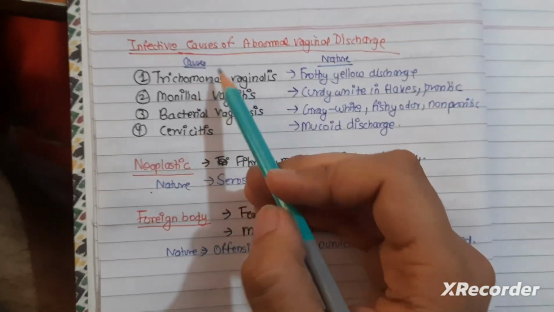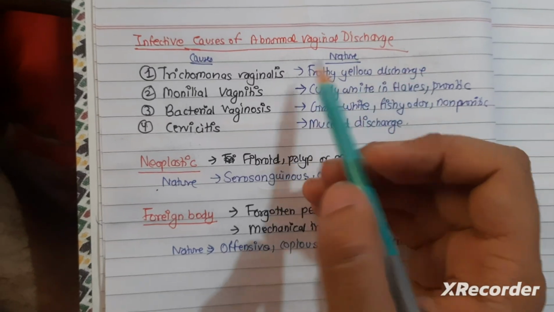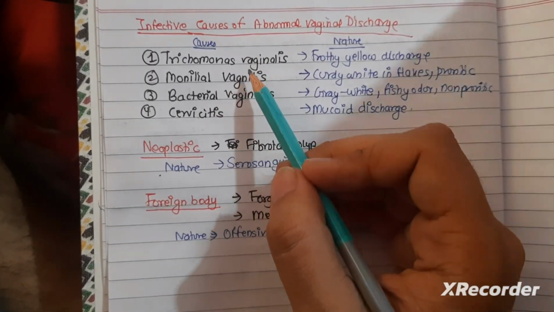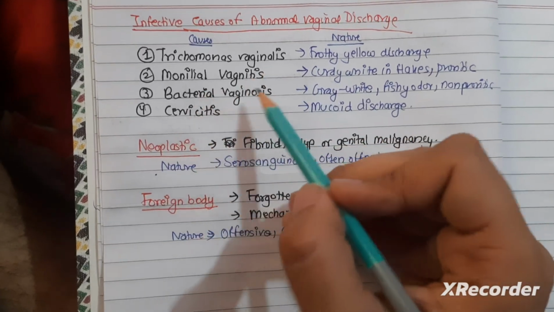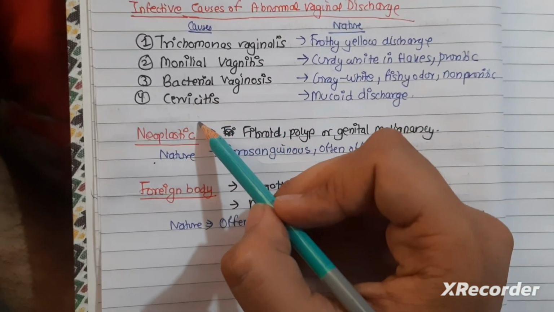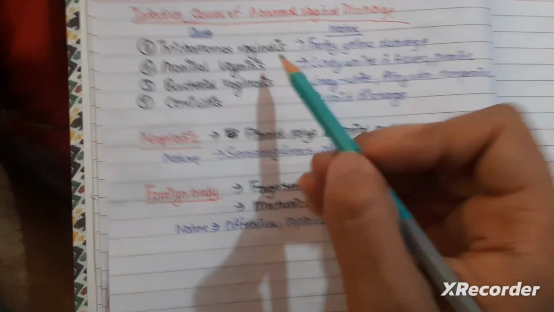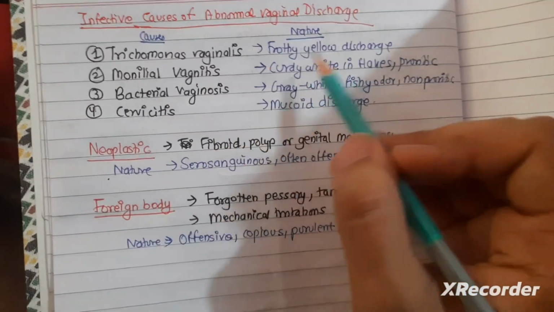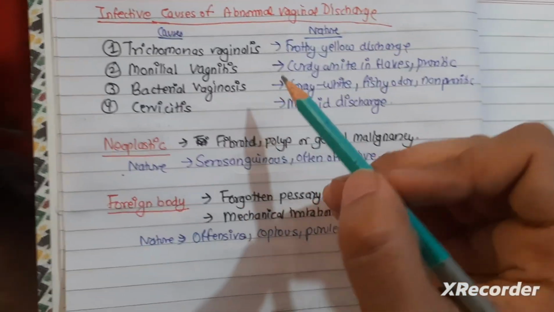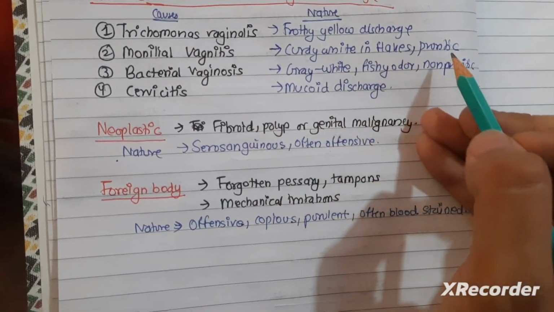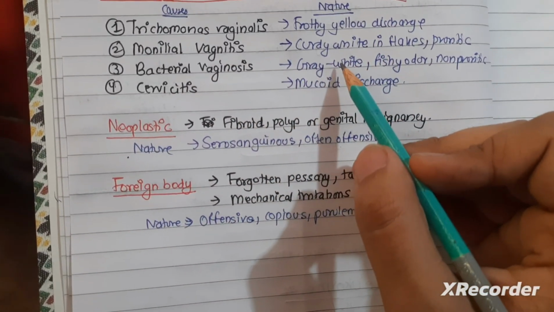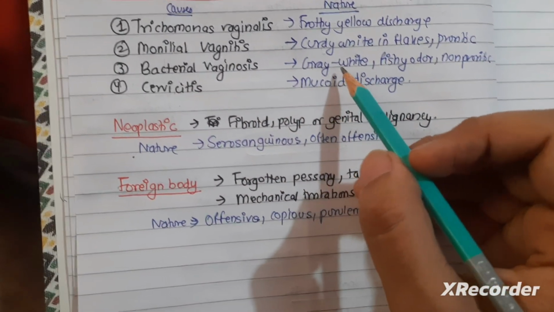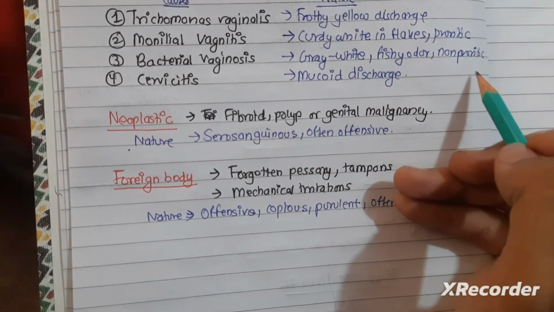Talking about infective cause of abnormal vaginal discharge, the infective causes are Trichomonas vaginalis, monilial vaginitis, bacterial vaginosis, and cervicitis. In Trichomonas vaginalis, there is frothy yellow discharge. In monilial vaginitis, there is curdy white discharge in flakes and it is pruritic. In bacterial vaginosis, this discharge is grey white, with fishy odor, and it is non-pruritic.